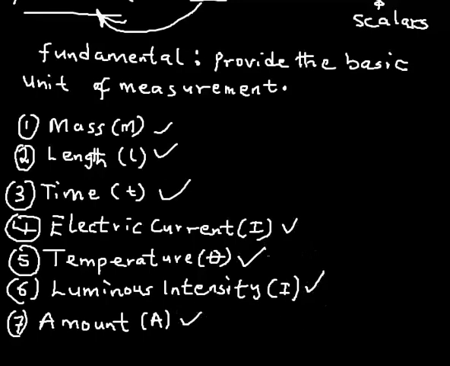Now let's proceed to the derived quantities. As the name implies, they are all derived.